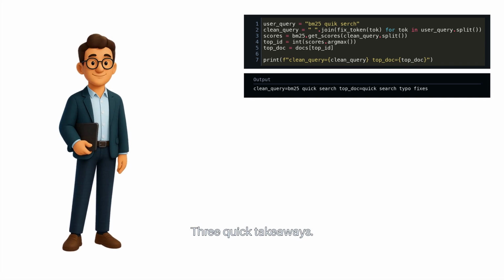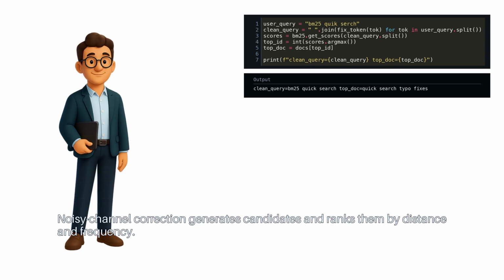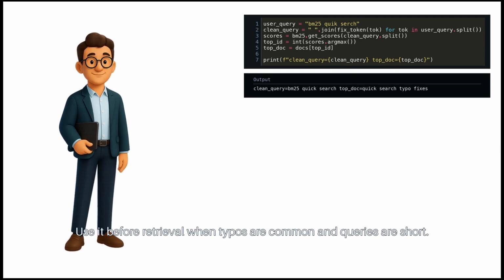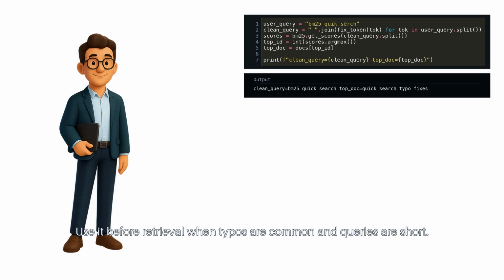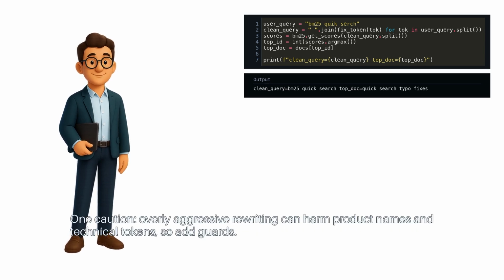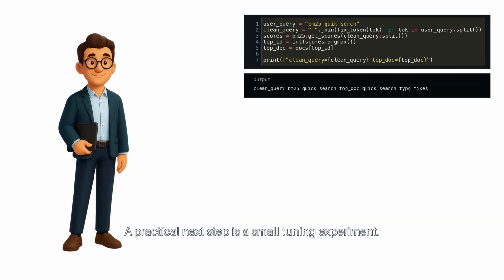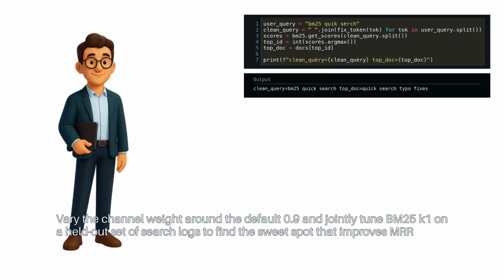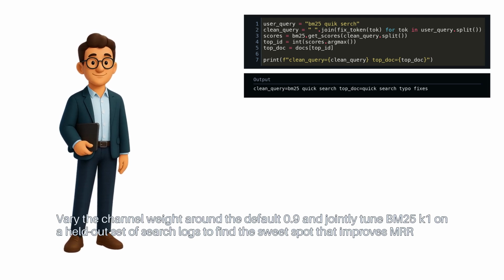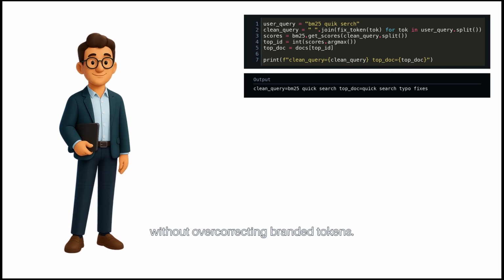3 quick takeaways. Noisy channel correction generates candidates and ranks them by distance and frequency. Use it before retrieval when typos are common and queries are short. 1 caution. Overly aggressive rewriting can harm product names and technical tokens. So, add guards. A practical next step is a small tuning experiment. Vary the channel weight around the default 0.9 and jointly tune BM25 k1 on a held-out set of search logs to find a sweet spot that improves MRR without overcorrecting branded tokens.